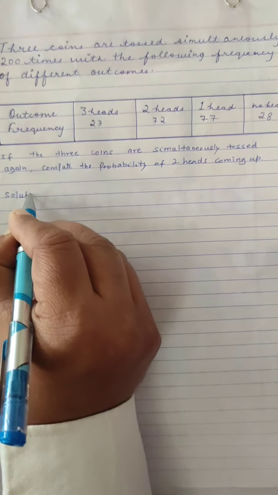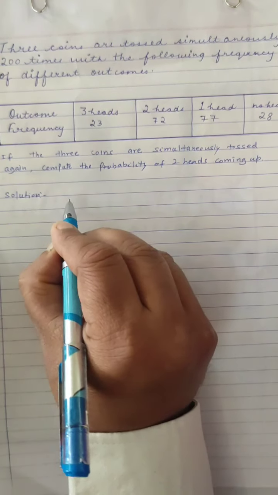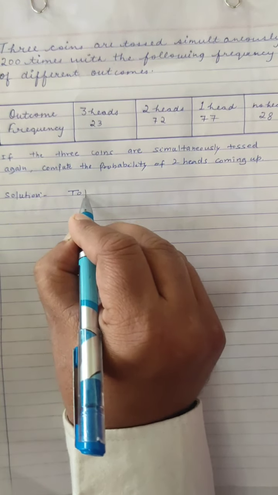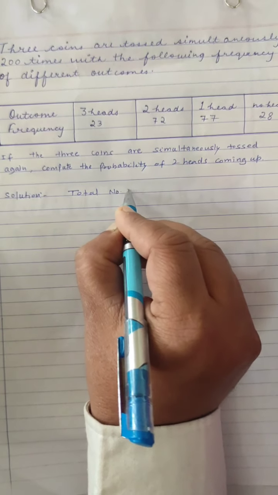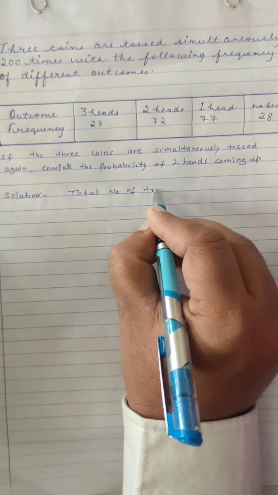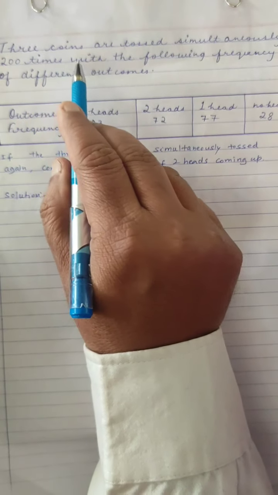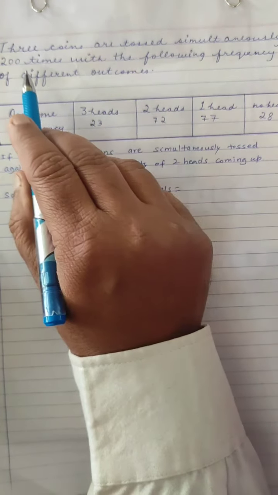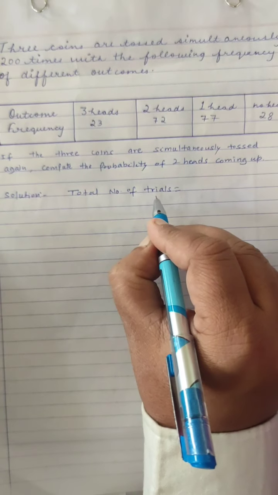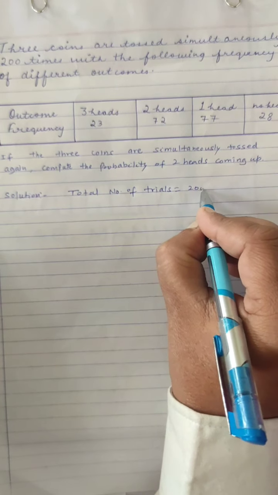Solution: total number of tries are, see, 3 coins are tossed 200 times. So the total number of tries are 200.